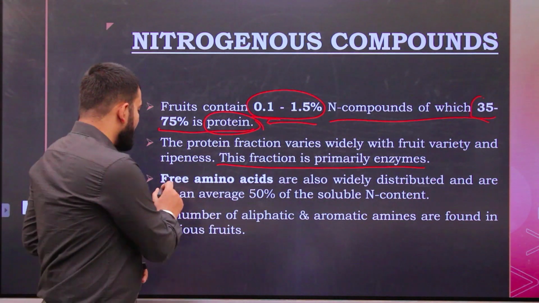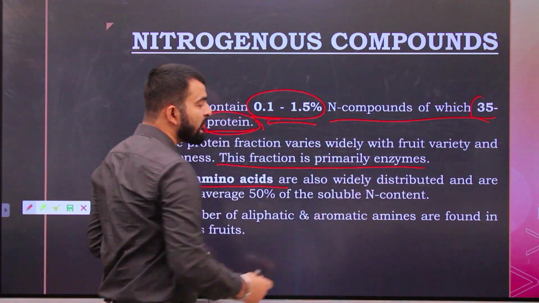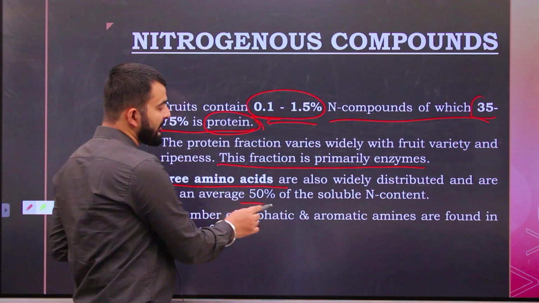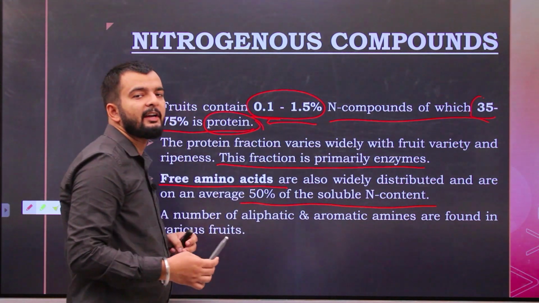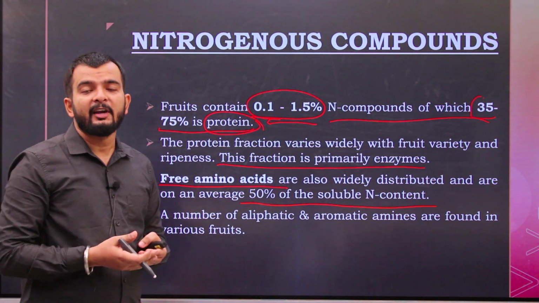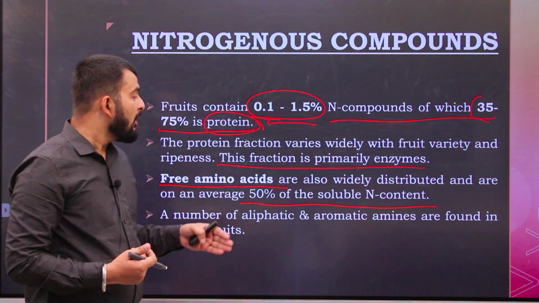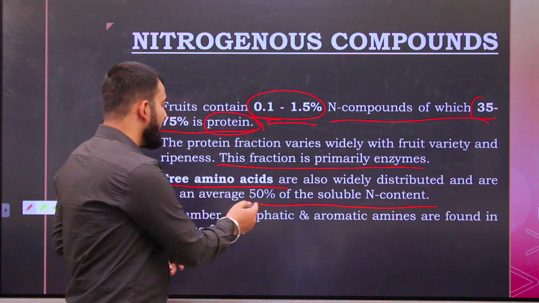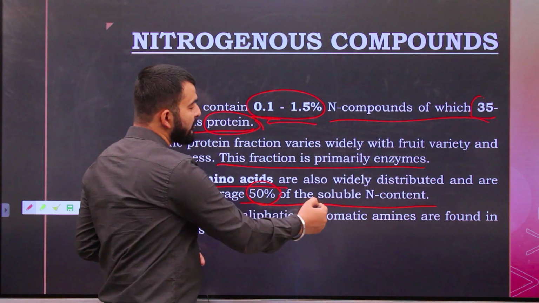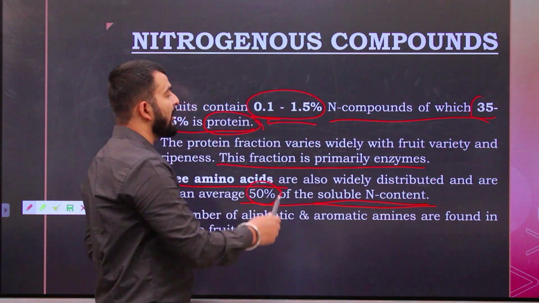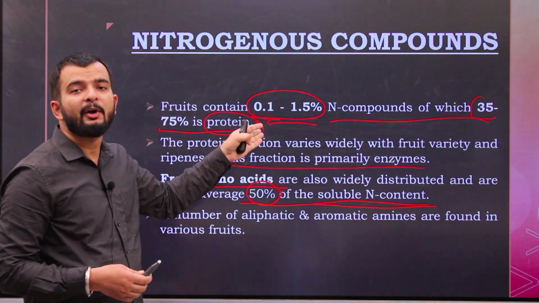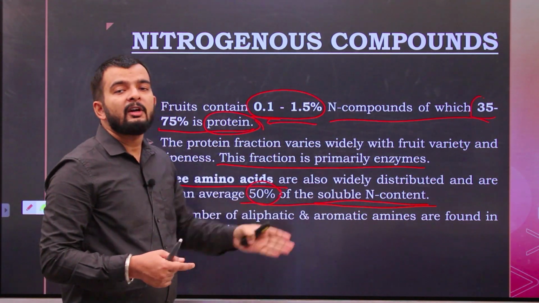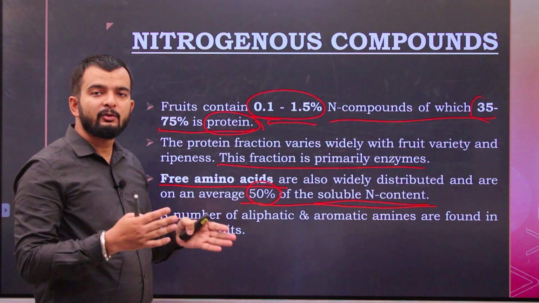Free amino acids are also widely distributed and on an average constitute 50% of the soluble nitrogenous content. That is, there are some free amino acids also present in the fruit, but to a much lesser extent. Now, total nitrogen content is only 0.1 to 1.5, and of that, the soluble nitrogen content is also very less.